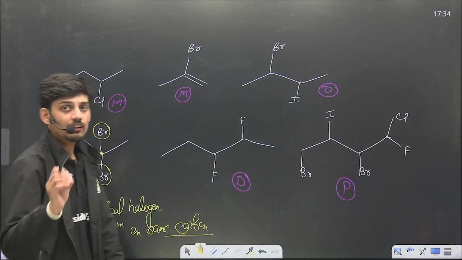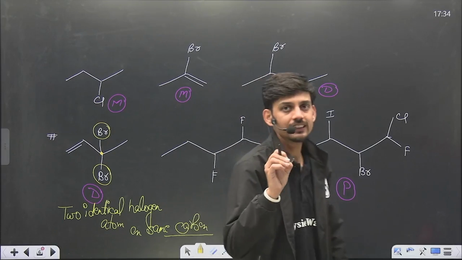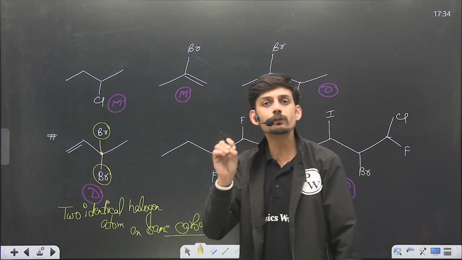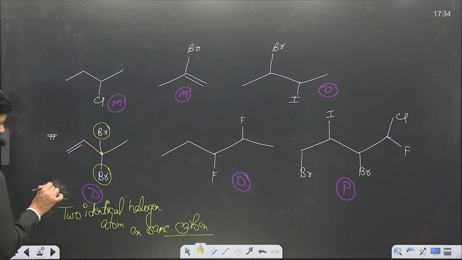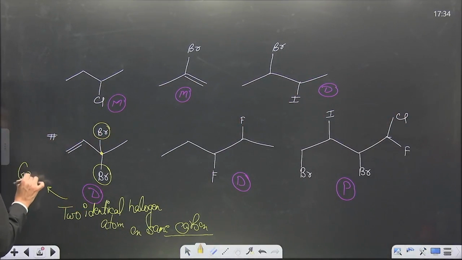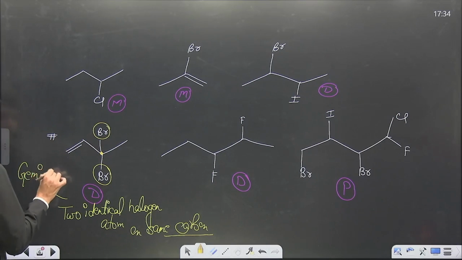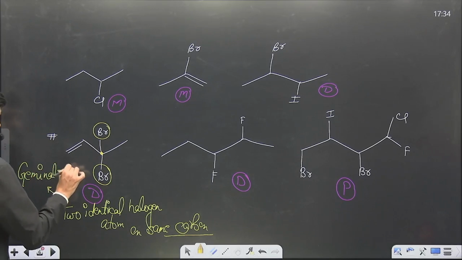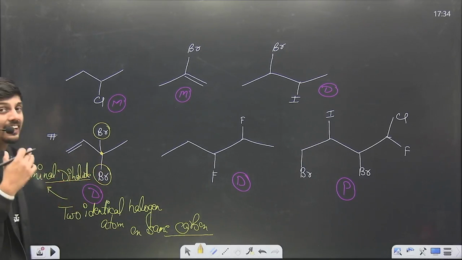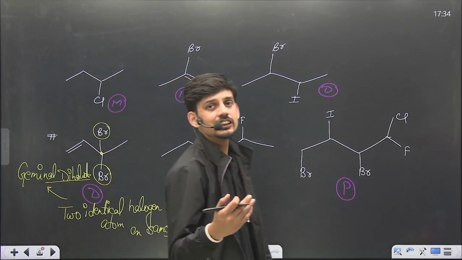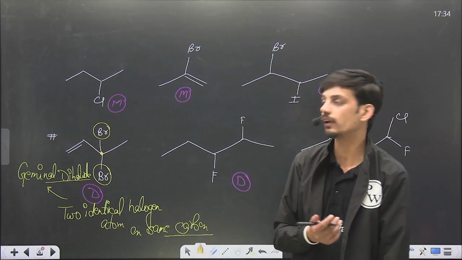So if one single position is occupied by two identical halogen atoms, then such hydrocarbons are called geminal dihalides. So this is a further categorization of dihalogenated hydrocarbons.